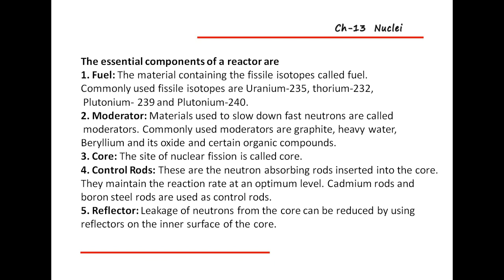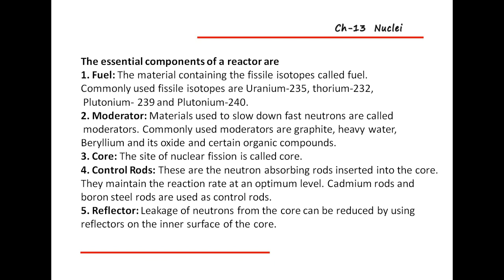So see, if a fuel like uranium or thorium splits and releases 3 neutrons, and those 3 neutrons join with nuclei, again they will split, and if that chain is not controlled, then a huge amount of energy will be released.